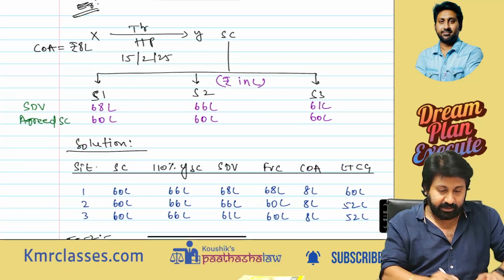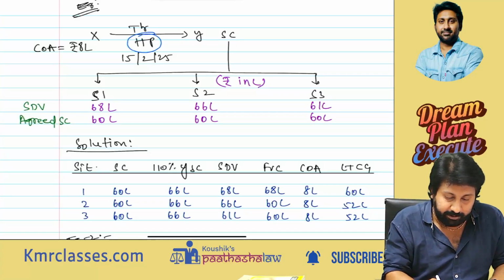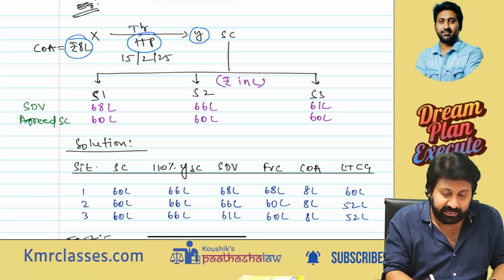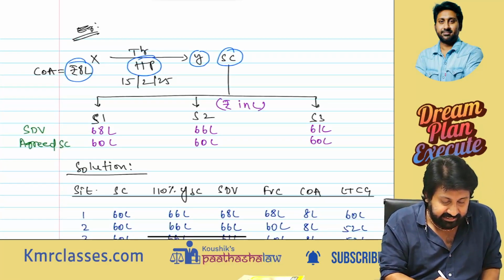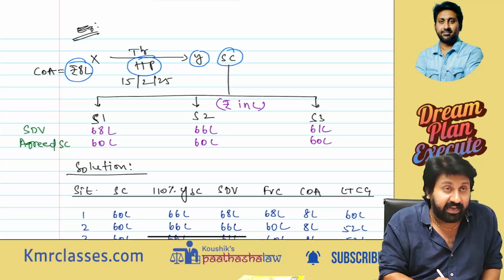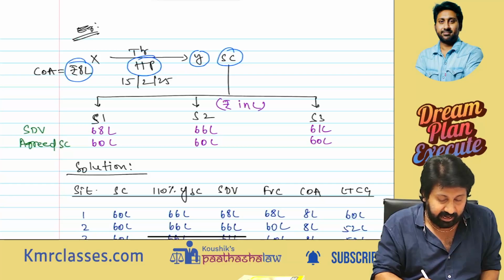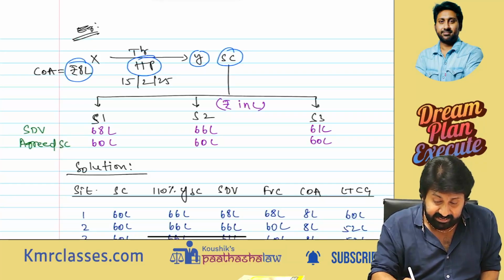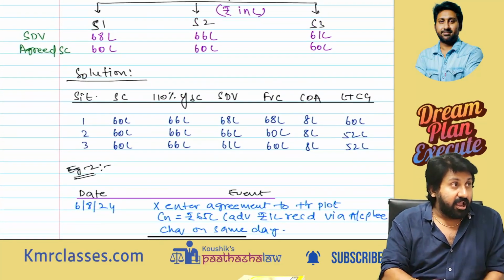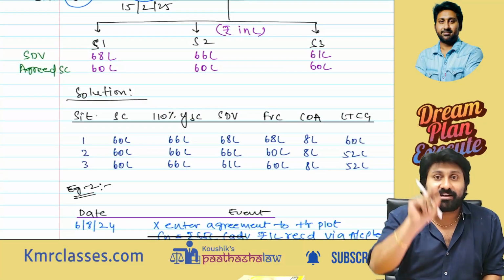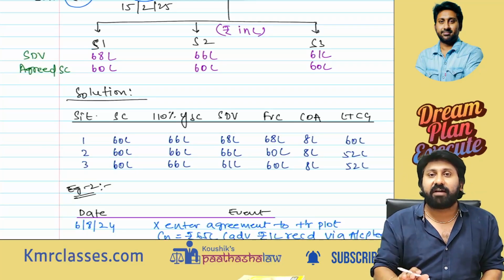Okay. Next example: X transferred a house property to Y. Cost of acquisition is 8 lakh. Sale consideration is taken in 3 situations. SDV is 68 lakh and agreed consideration is 60 lakh. Next, SDV is 66 lakh and agreed consideration is 60 lakh. Then SDV is 61 lakh and agreed consideration is 60 lakh. Always remember, if SDV exceeds 110%, it is taken. If it is equal to 110%, my sale consideration is the full value, not the SDV.